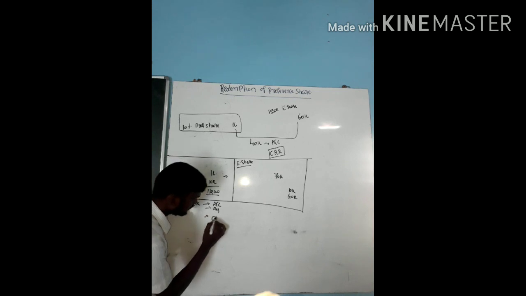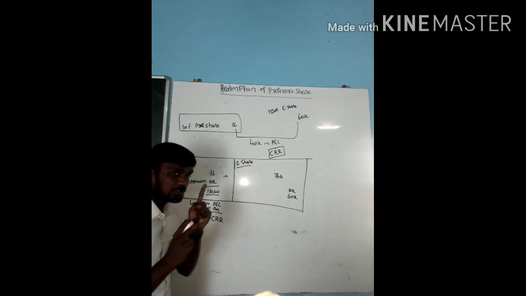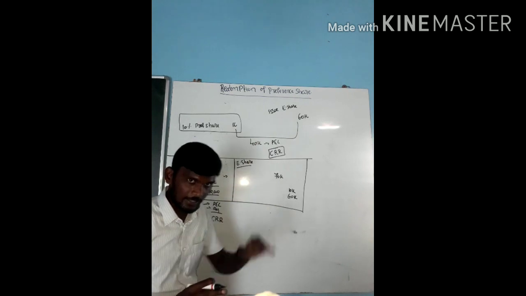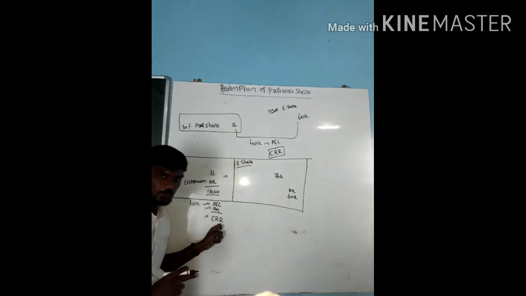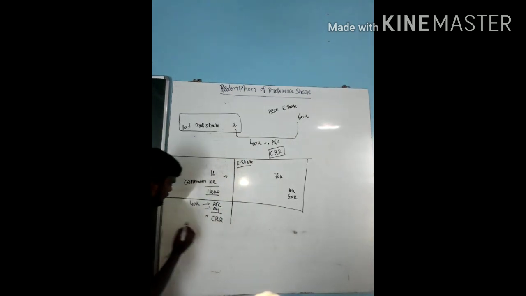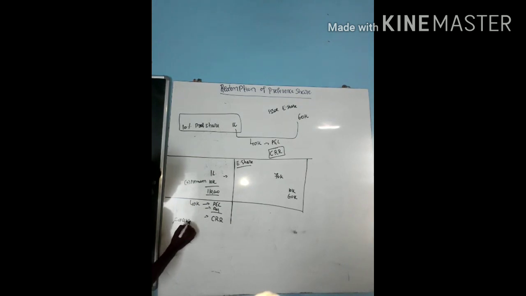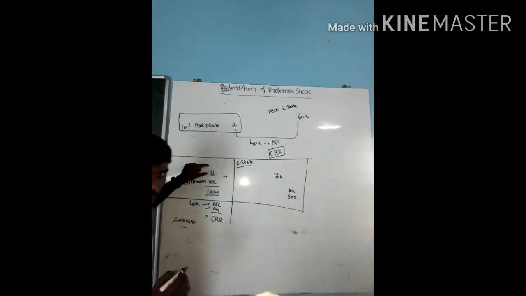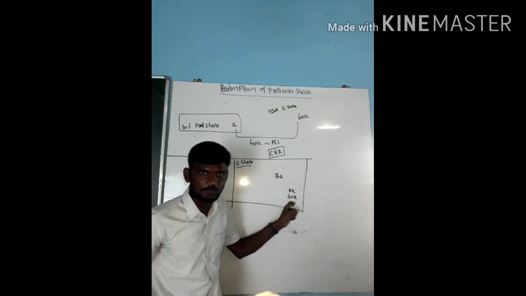This amount I am transferring to the capital redemption reserve account. This is for the face value: face value of preference shares, face value of equity shares.